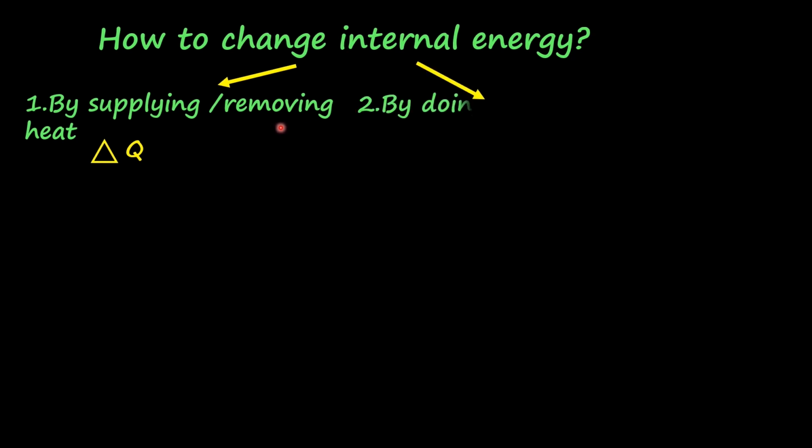The other method is by doing work. Work is a path function. Path function means the manner or procedure or the conditions in which work is done. That is, the heat supplied or removed to the system depends upon the manner, procedure or conditions of work done. Suppose we are trying to move a piston fitted to a vessel containing gas.